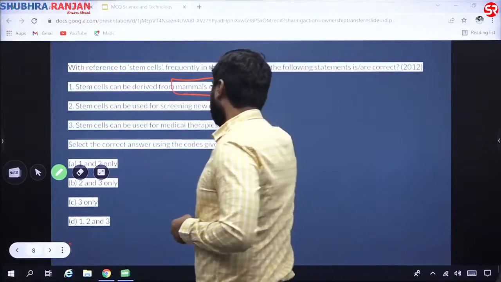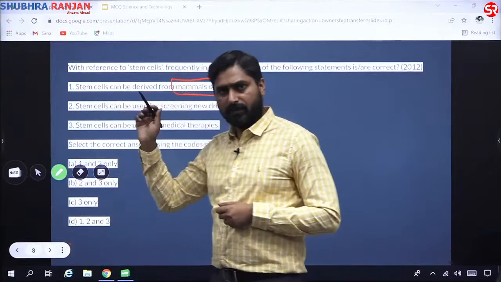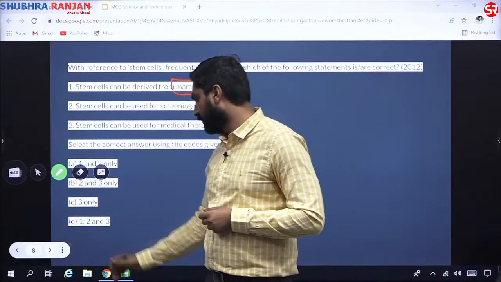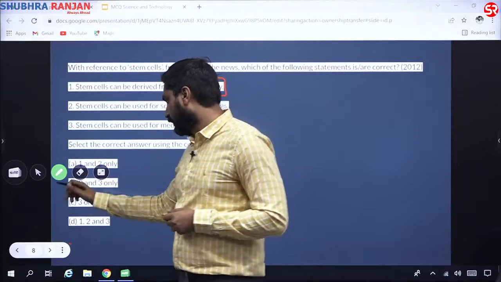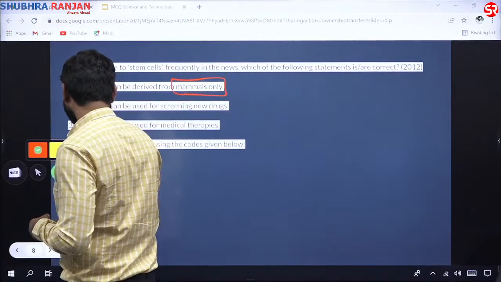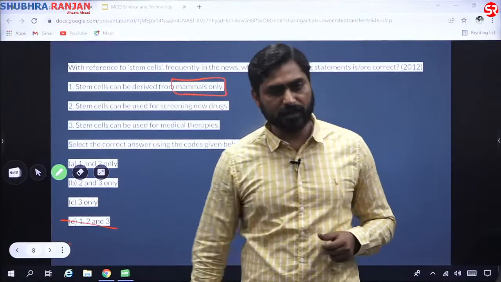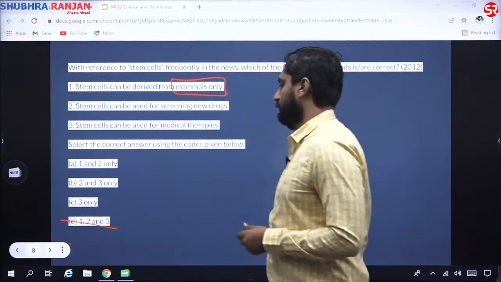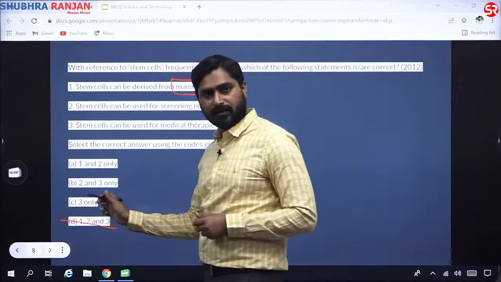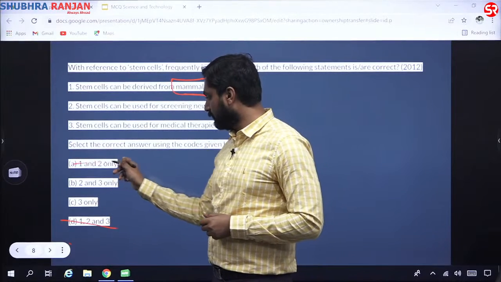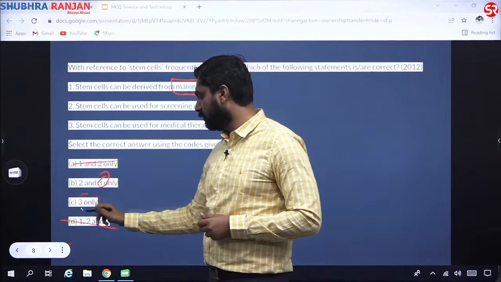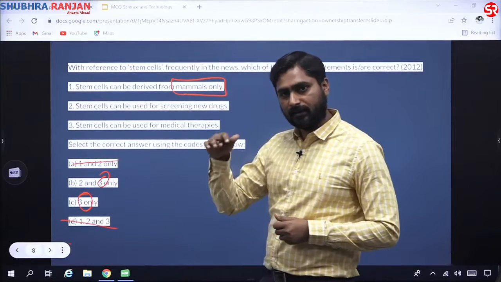If this statement is incorrect, how does it help? It helps in eliminating two options, option A and option D. Now we are left with two options, 2 and 3. By this, it means that 3 is correct. If this option gets eliminated, 3 is in both the options, so 3 is naturally correct.